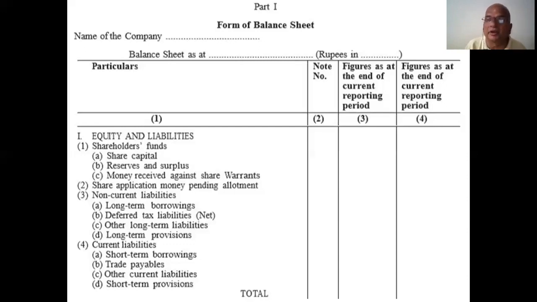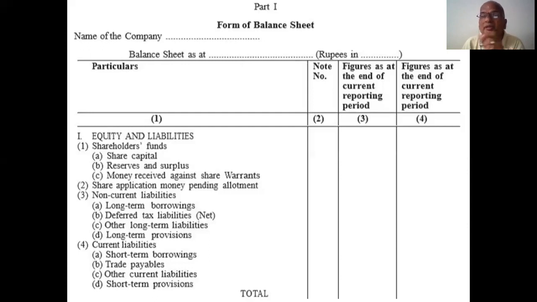Similarly, other current liabilities: outstanding expenses, outstanding salaries, outstanding wages, outstanding rent, outstanding interest, everything outstanding within a 1 year or 3 year span, according to the situation and the item. We mention 1 or 3 as the minimum. Minimum short term is 1 year or 3 years. More than 1 or more than 3 is long term.